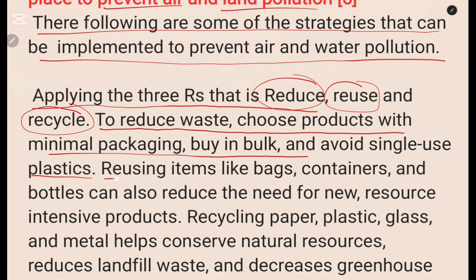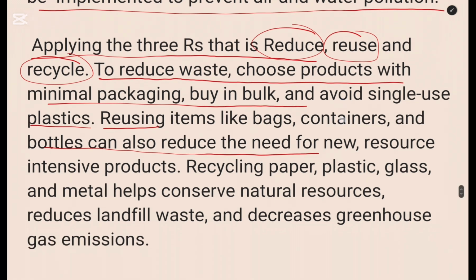Then reusing items like bags, containers, and bottles can also reduce the need for new resources. Resource-intensive products can reduce the need for new resource-intensive products. That is on reuse. So you reuse the items, the bags.